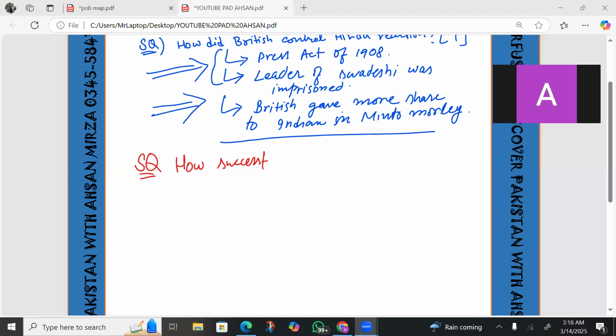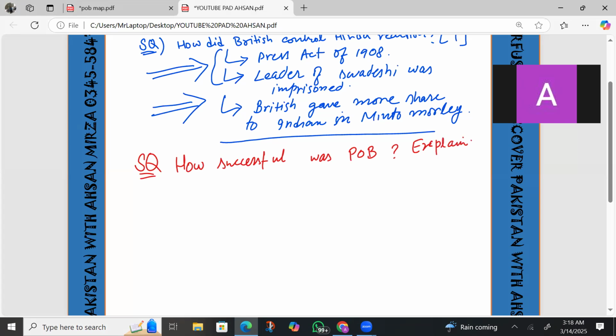POB means partition of Bengal. Between the years 1905 to 1911.